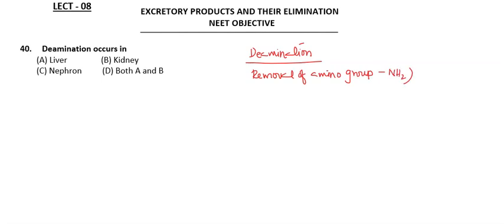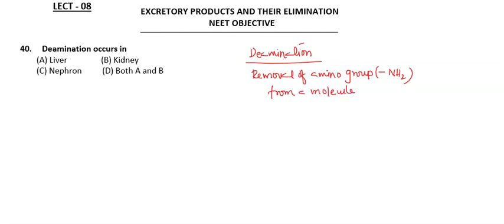The next question, deamination occurs in. Deamination is the removal of the amino group, that is NH2, from a molecule.